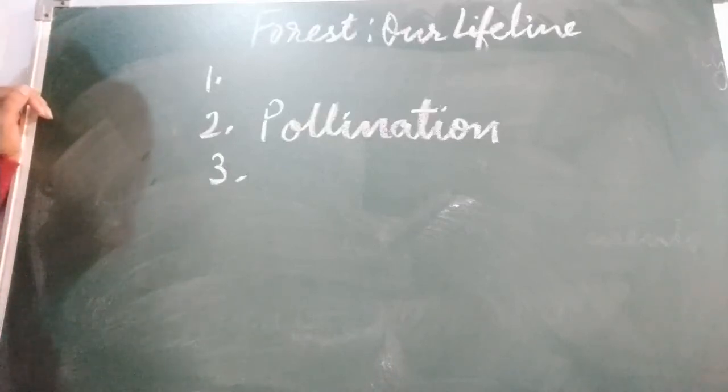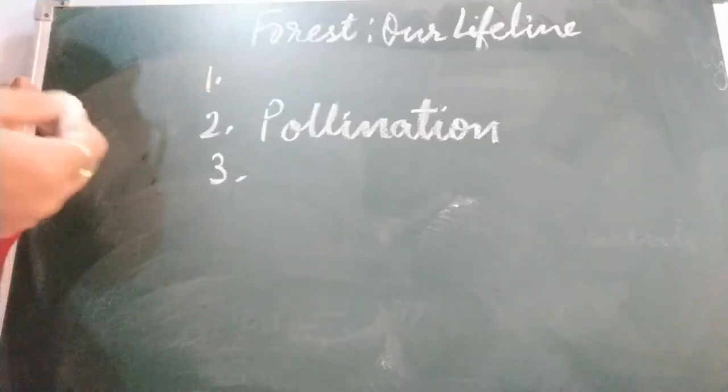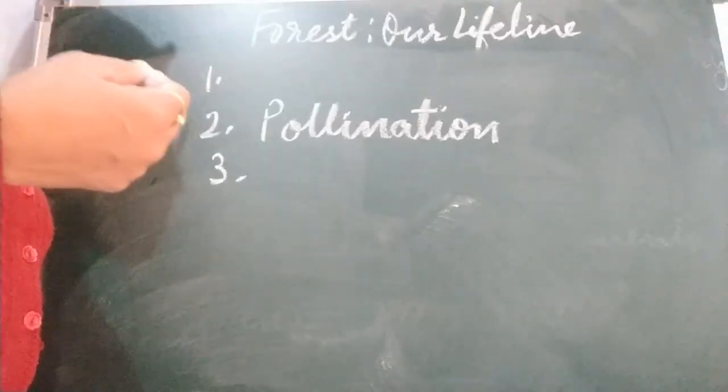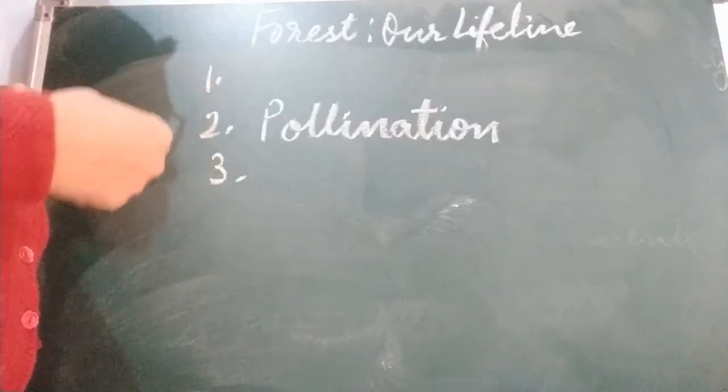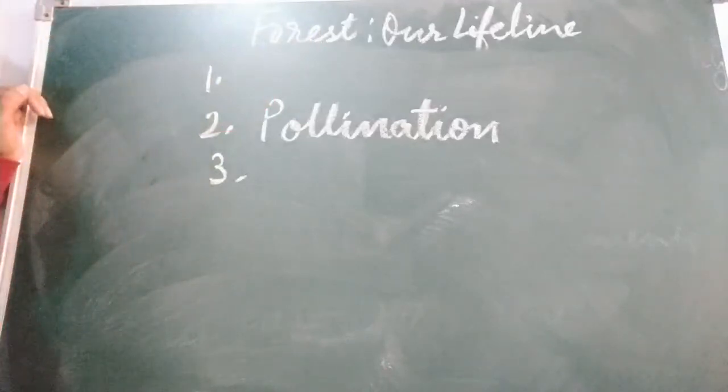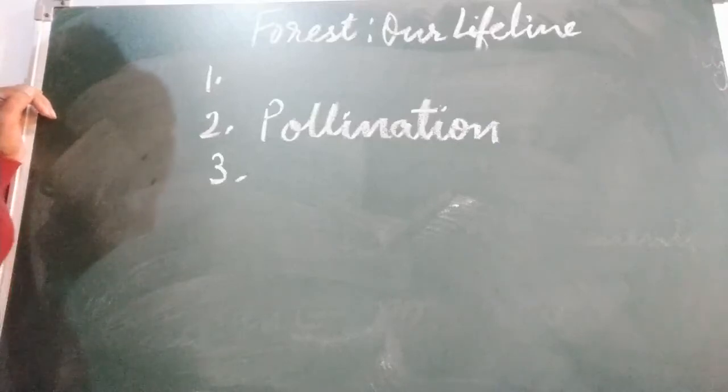Seeds of several plants depend on animals for dispersal, which is important for the survival of those plants at far off places. Just you see, just like this place, the mangoes are growing, and if dispersal of seed takes place and it goes to a far off place along with the animal, in that place also that plant will grow. So dispersal of seed is very important for the survival of these different kinds of plants at far off places.